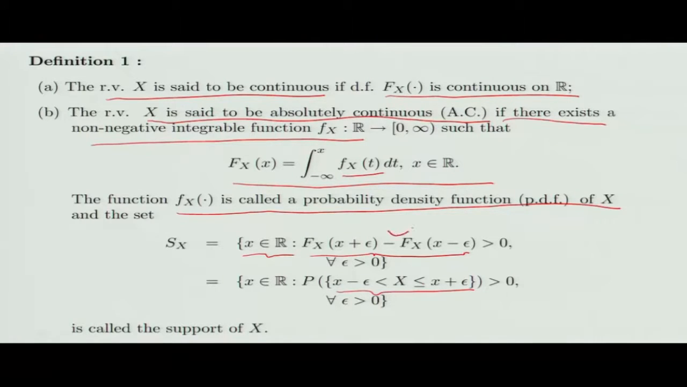If you look at this condition, it can be interpreted in a loose sense in the following way. S_X is the collection of all those points x such that the distribution function is strictly increasing in some neighborhood around x. Now that neighborhood may be on the right side, it could be from x to x plus epsilon, or it could be on the left hand side, x to x minus epsilon. So as long as there is a neighborhood around a point x in which the distribution function is strictly increasing, that point is taken to be a point of the support of X.